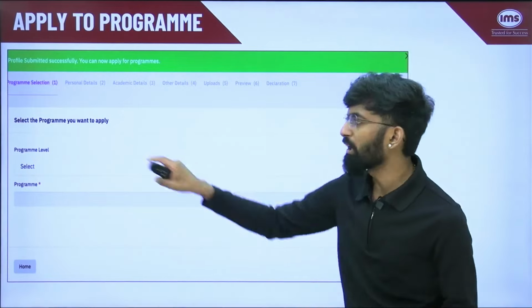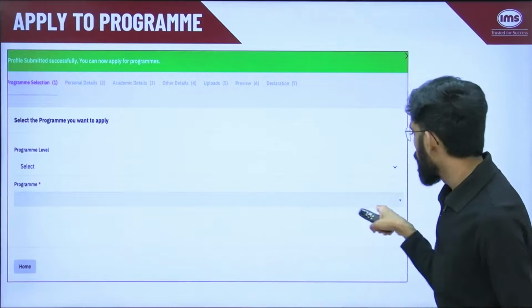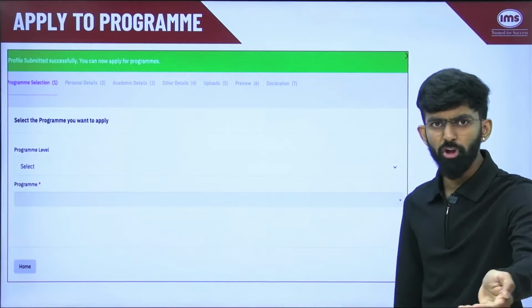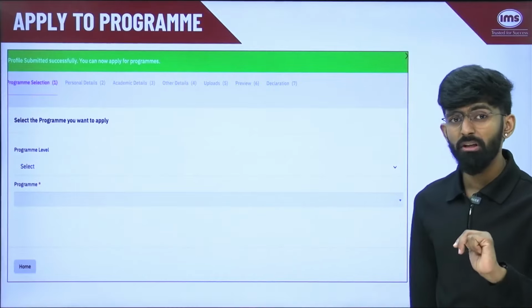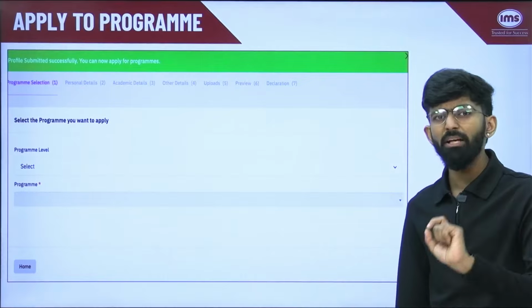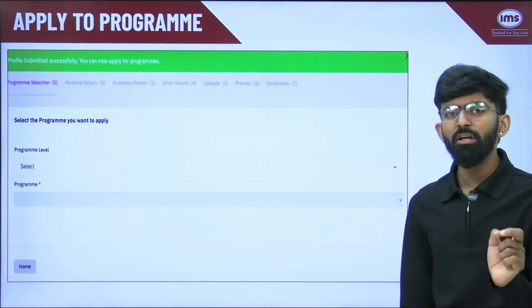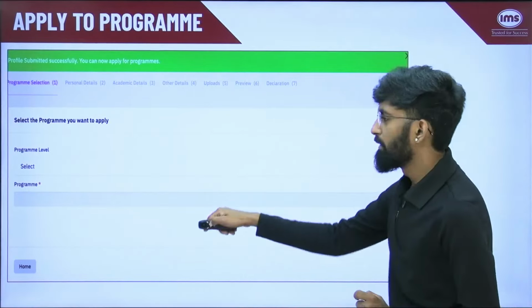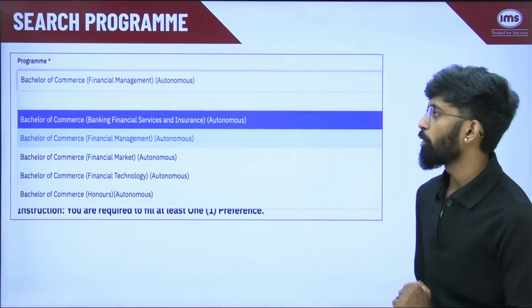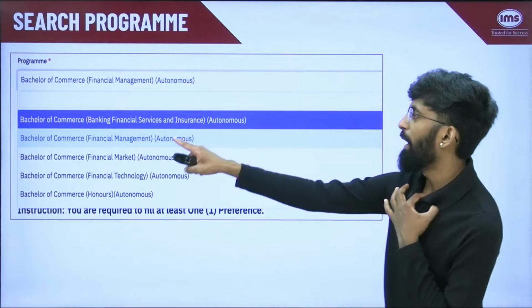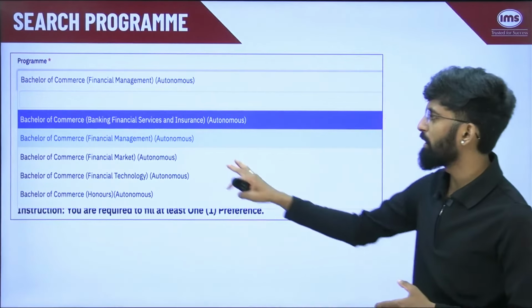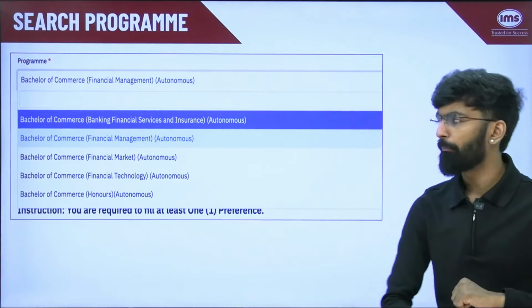Now for program selection, you can click on this program button. Program level, it will be bachelor's for you. Again, there is also another option of integrated if you are applying to those programs, or else if you are applying to normal bachelor's degree, you need to select bachelor's. Then on program, you can search any particular program. So let us say somebody is searching Bachelor's of Commerce, Banking and Financial Services Insurance, or Banking Financial Management.